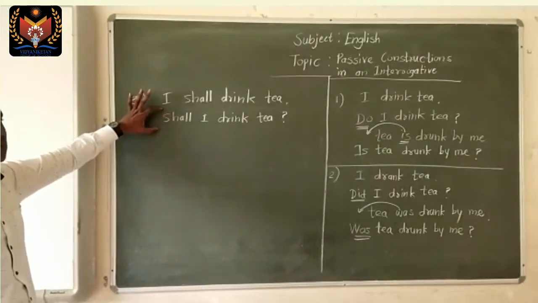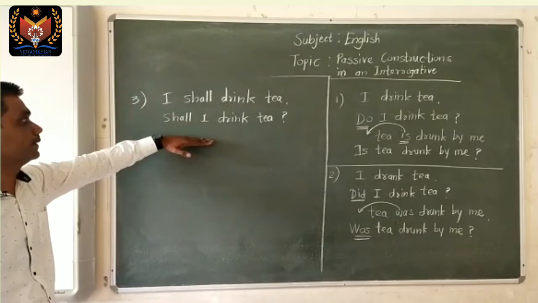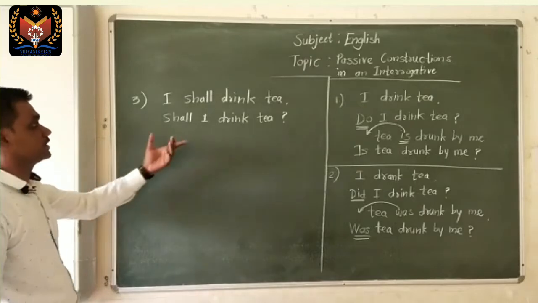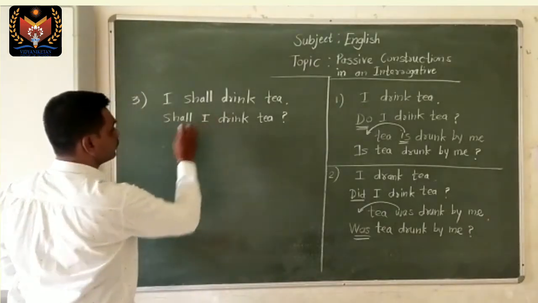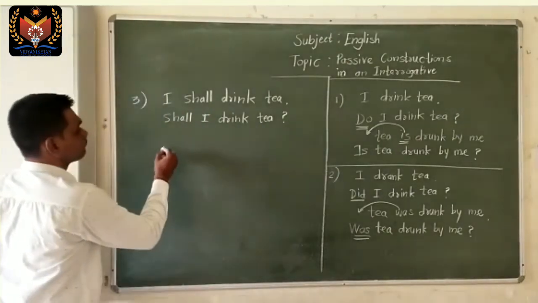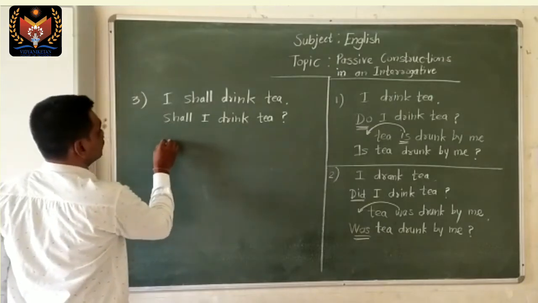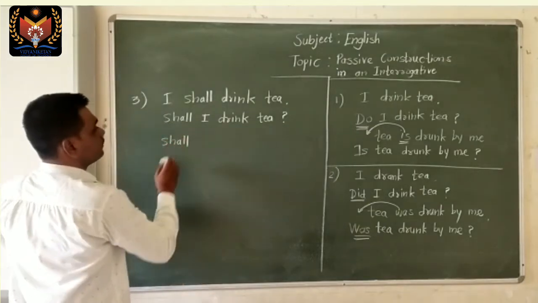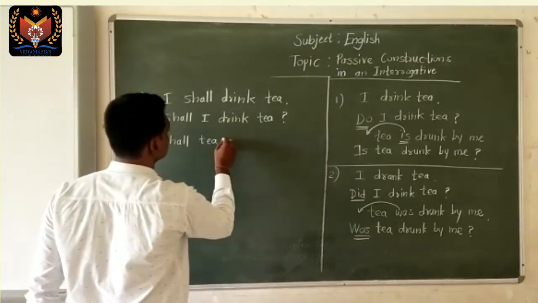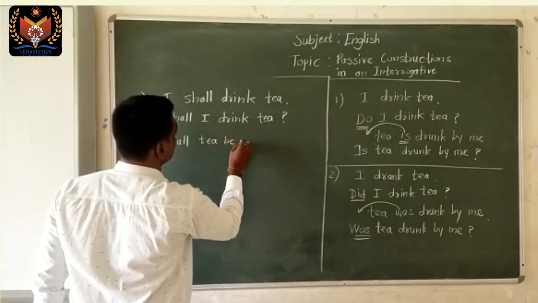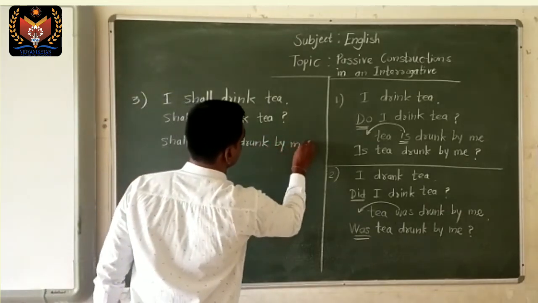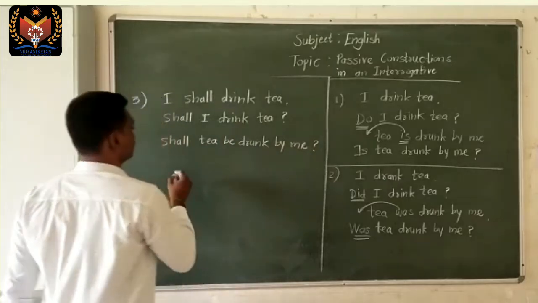So this is our direct method of converting active voice into passive voice. A question will remain a question itself in passive voice. Suppose this is a question we have transformed from a simple sentence: shall I drink tea? Now find out the object here. Shall tea be drunk by me? And finally put the question mark.